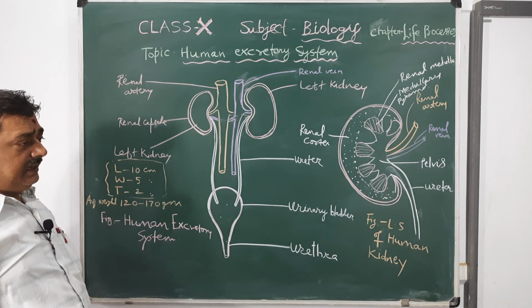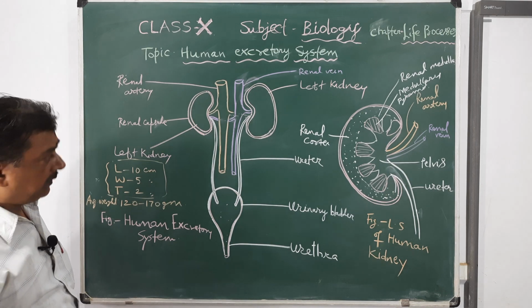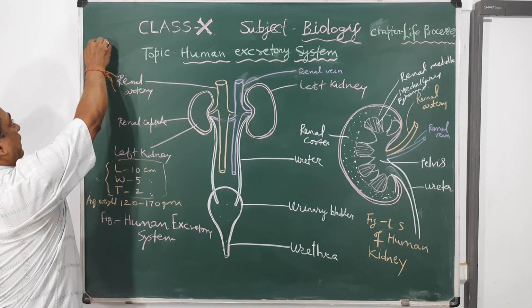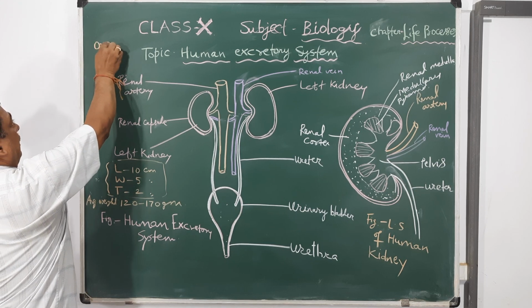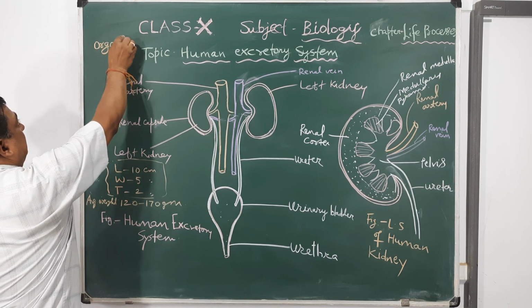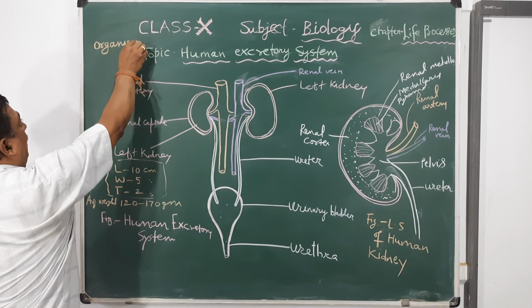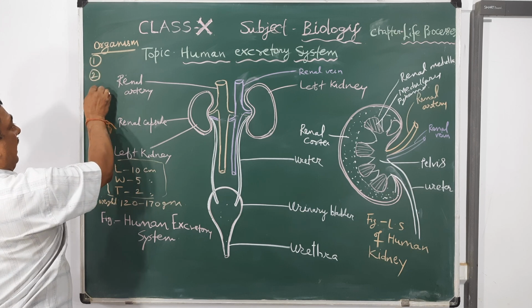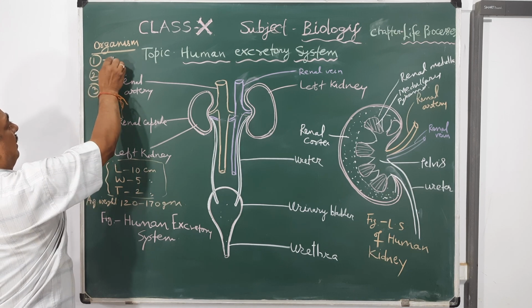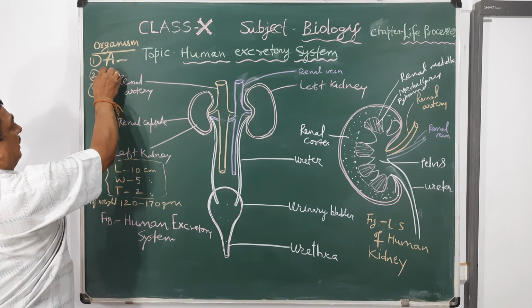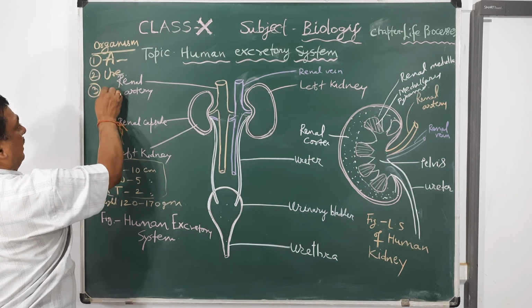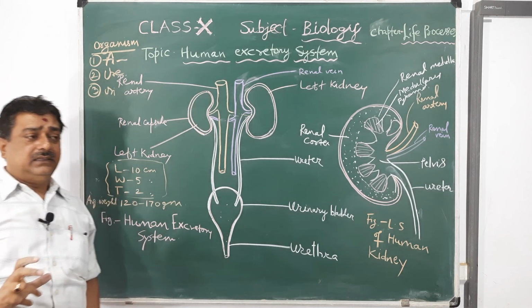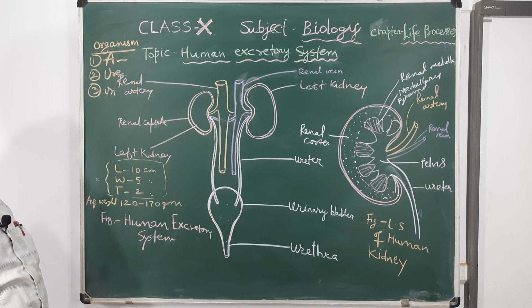And there are various types of organisms on the basis of release of excretion. Organisms may be classified on the basis of excretion as ammonotelic, ureotelic, and uricotelic. So there are three main categories of the organisms.